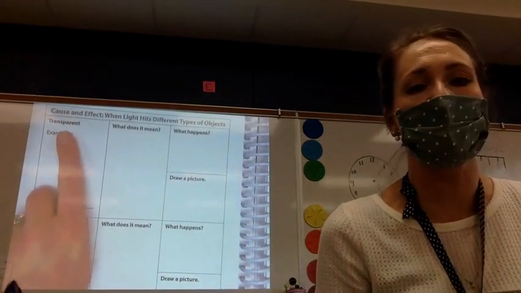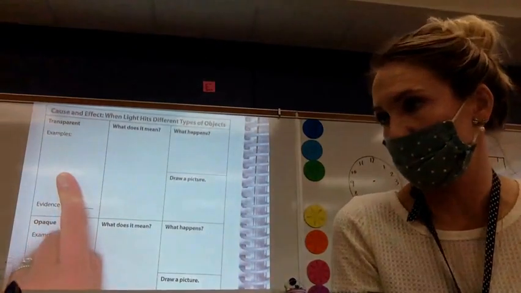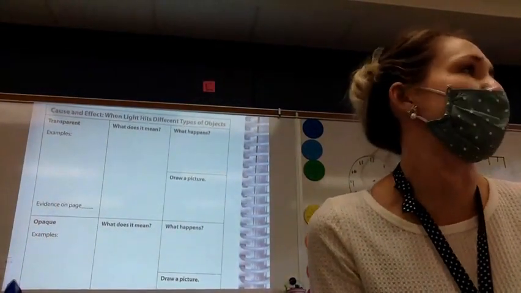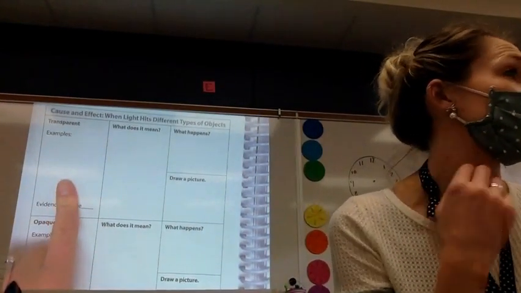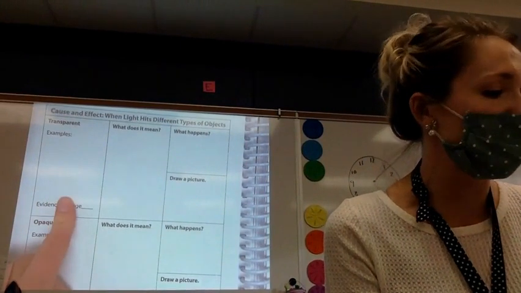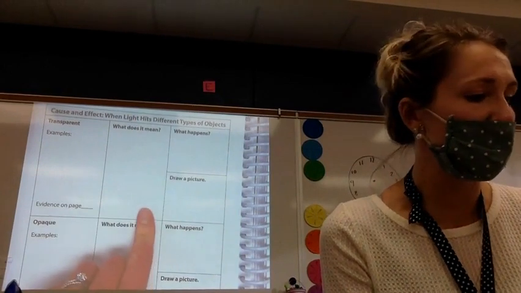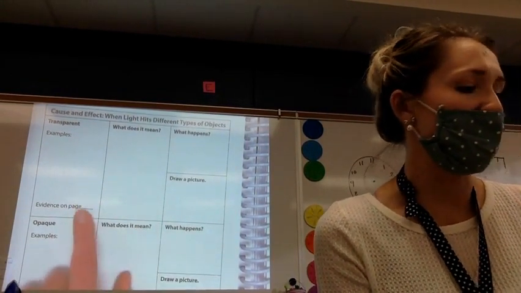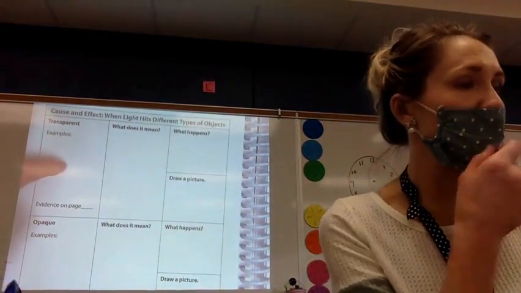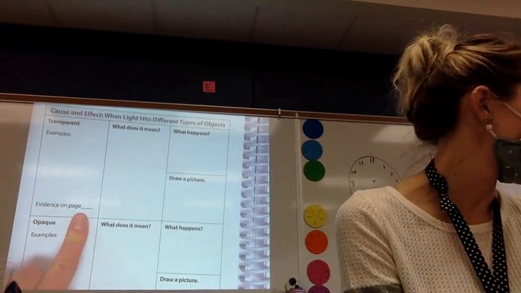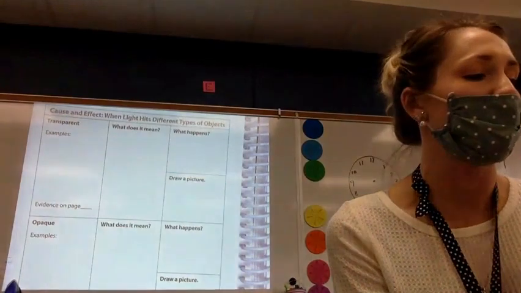And we come across the word transparent. Underneath it, they want us to give an example of something that is transparent. Did we read some examples today? Yes. Underneath examples, I want you to go ahead and write down examples of transparent, and write down what it means if it is transparent, and evidence right here. So just these two boxes are the ones we're going to start with. So examples of transparent, what page you found it on. And I want you to write down, what does that word transparent mean?